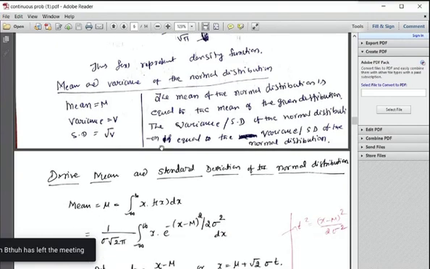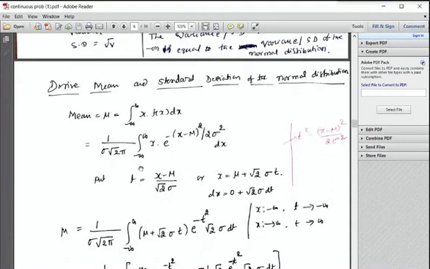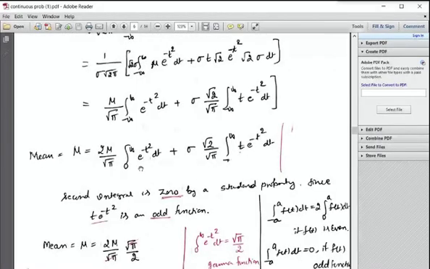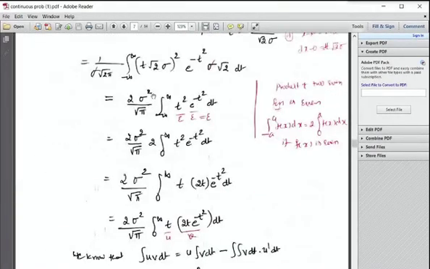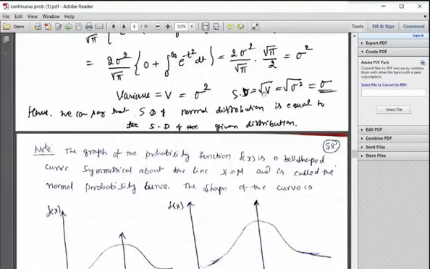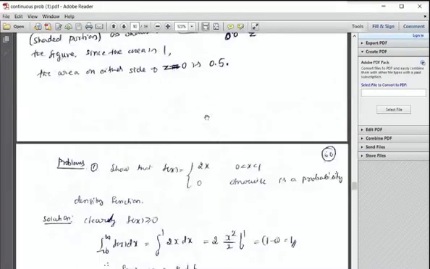So next class we'll discuss the mean and standard deviation. We have to show that the mean is the usual mean and the variance is the usual variance. See, we proved that the mean is simply mu, right? The standard deviation is sigma. So usual mean, usual variance, right? So next class we will do that.